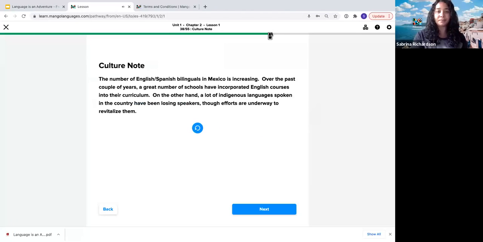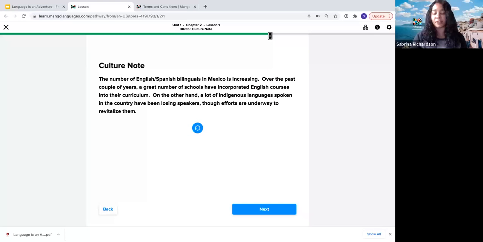The number of English-Spanish bilinguals in Mexico is increasing. Over the past couple of years, a great number of schools have incorporated English courses into their curriculum. On the other hand, a lot of indigenous languages spoken in the country have been losing speakers, though efforts are underway to revitalize them. So these culture notes, just like the grammar notes, are all designed specifically for each course,